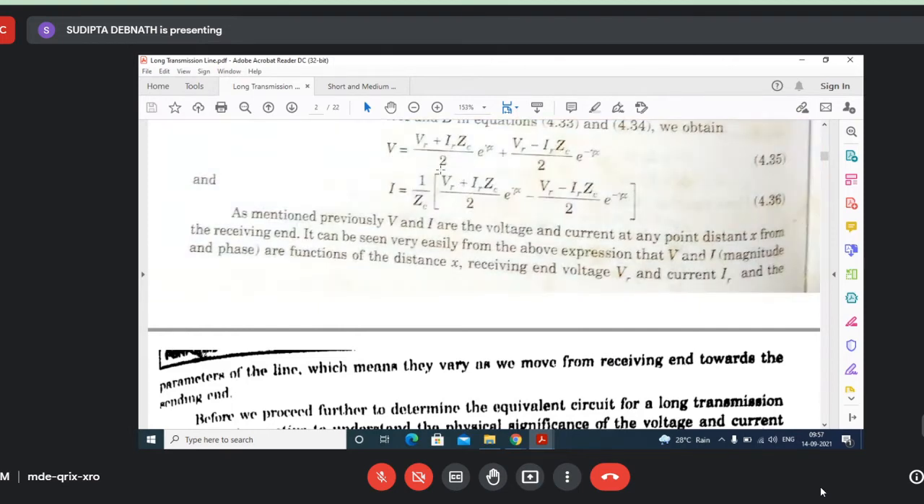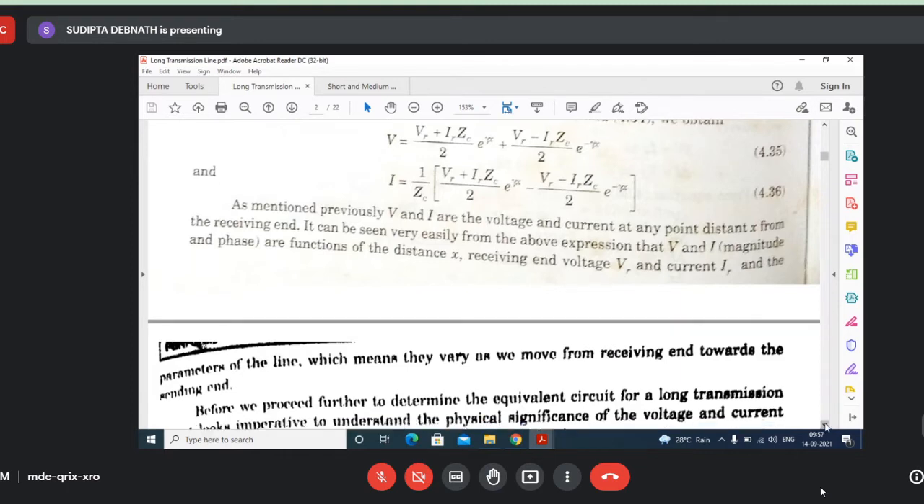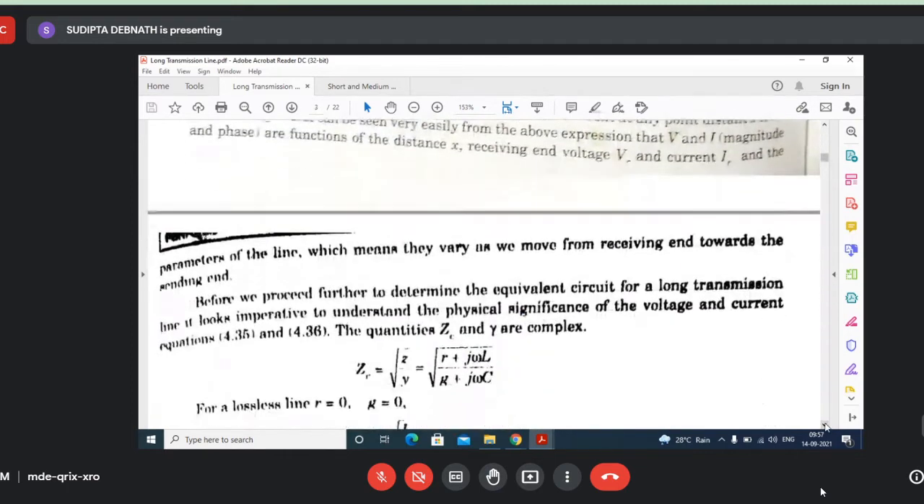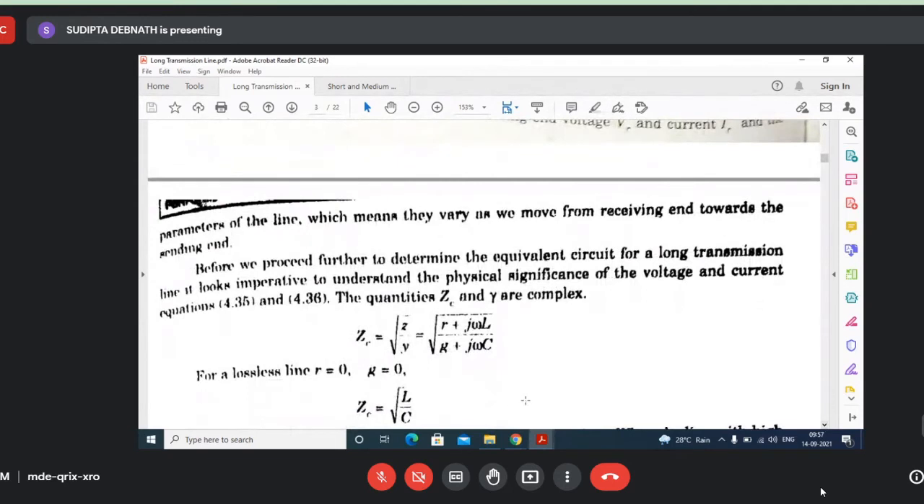This is one quantity, this is another quantity. One quantity we consider as incident wave, another quantity we consider as reflected wave. Let's see what is written here. Okay, that is what I have already told you. Now see, ZC, and first let us see what is ZC.